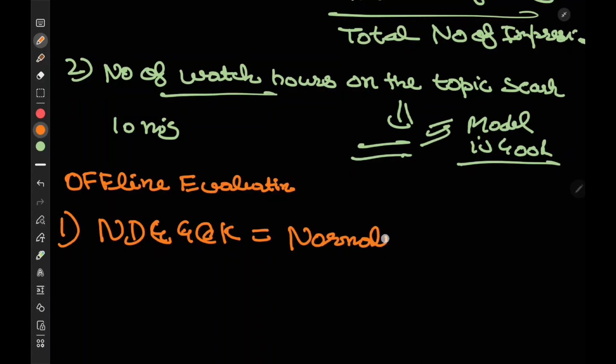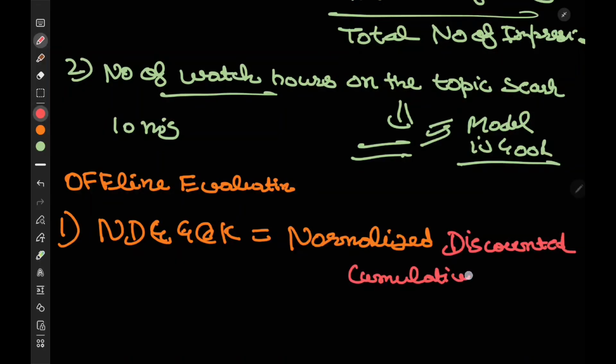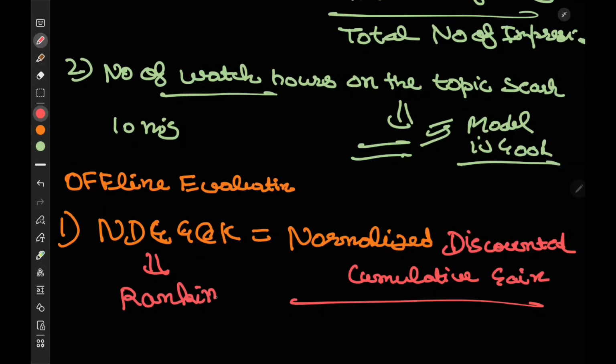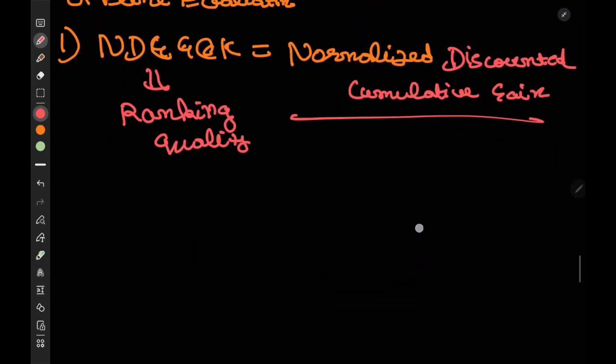What does this mean? Normalized discounted cumulative gain. What is the exact formula and what does it tell? This parameter is specifically for measuring your ranking quality. How does it measure the ranking quality? I'll give you an example to explain.